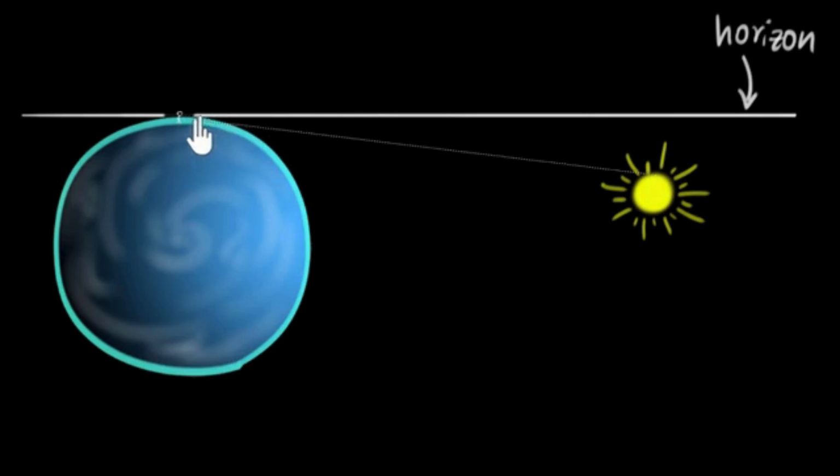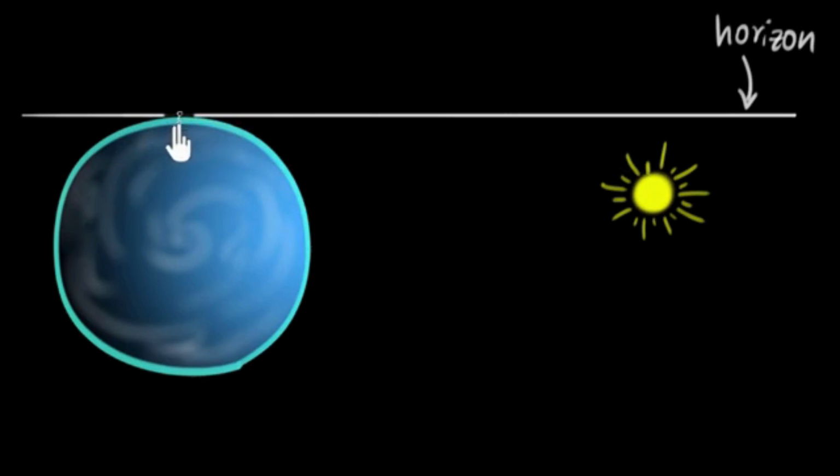So when any object, let's try to draw this. It's not very accurate, but you can sort of see it, right? When any object is below the horizon, any ray of light from there cannot reach our eyes because it's going to hit somewhere over here. And that's why right now the sun is not visible to us.